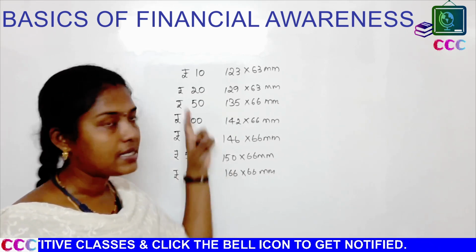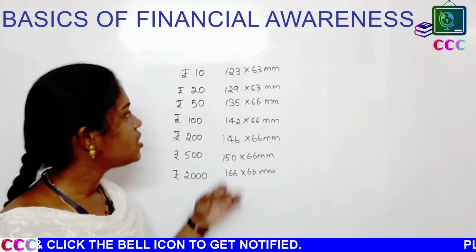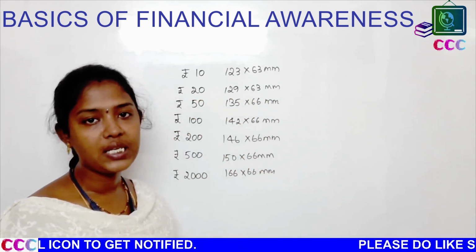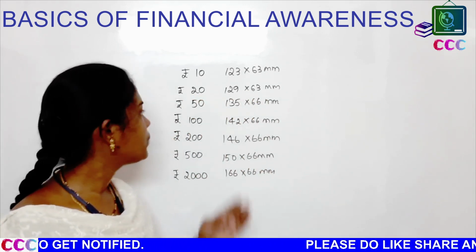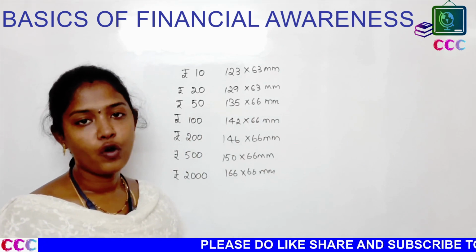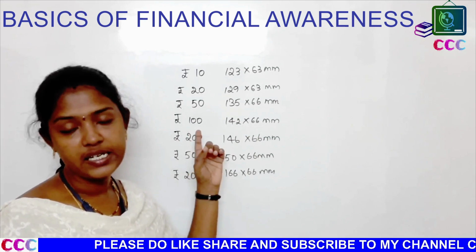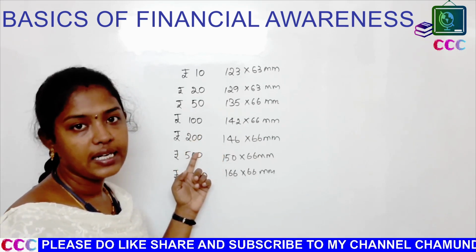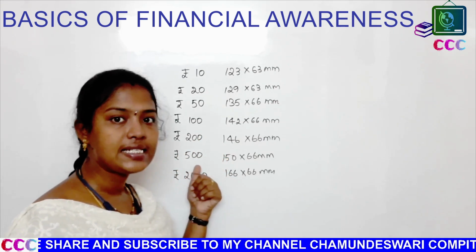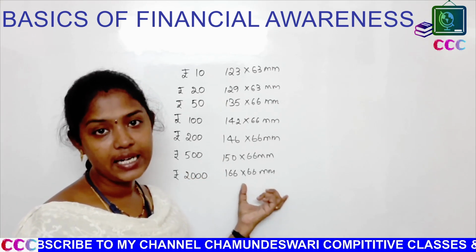Okay, next coming to its colors. 10 rupees is considered as chocolate brown. 20 rupees is greenish yellow. 50 rupees is fluorescent blue. 100 rupees is lavender. 200 rupees is brightish yellow. 500 rupees is stone grey. 2000 rupees is magenta.